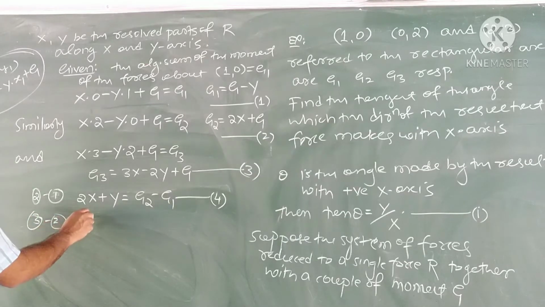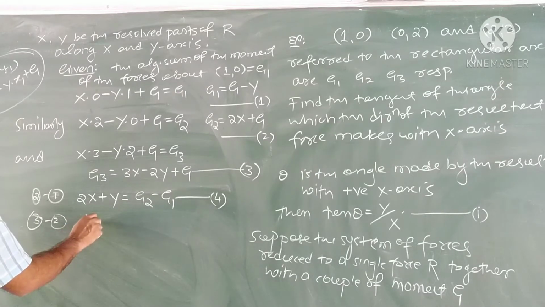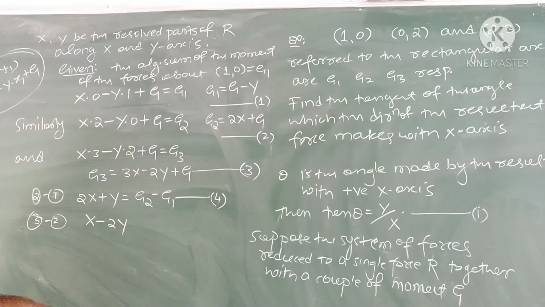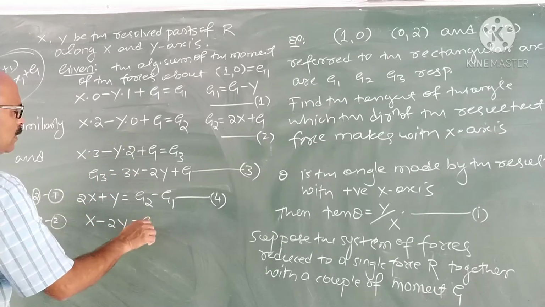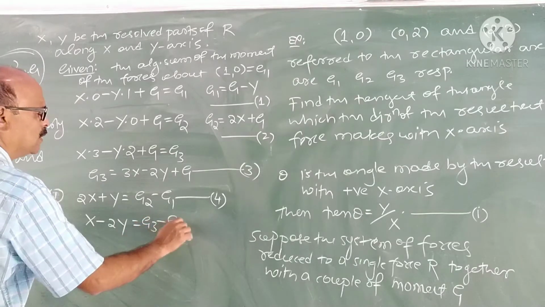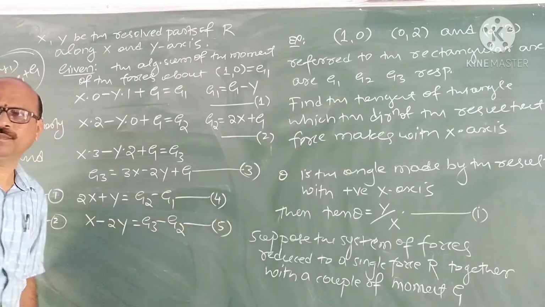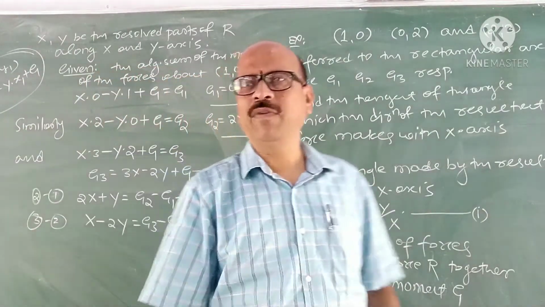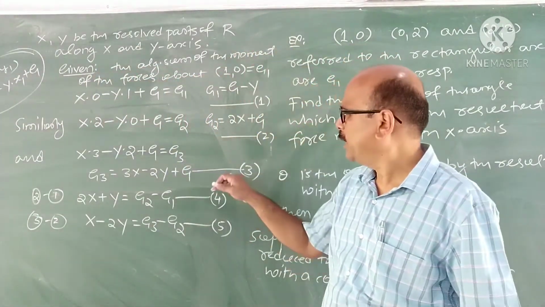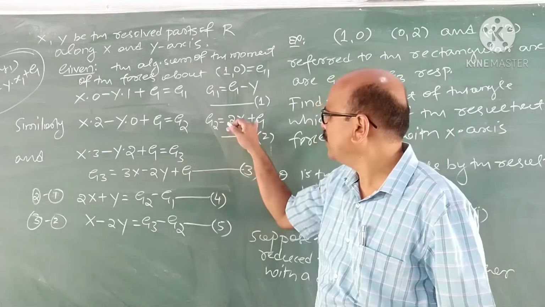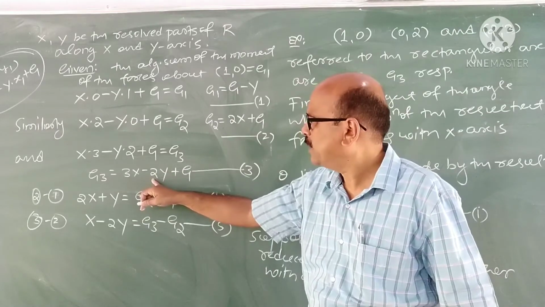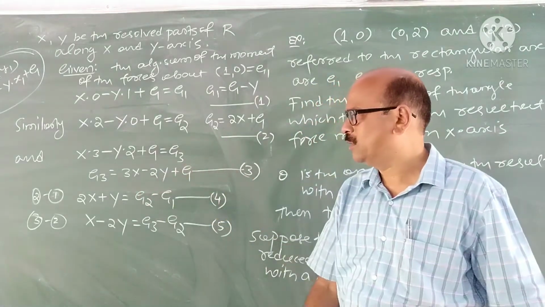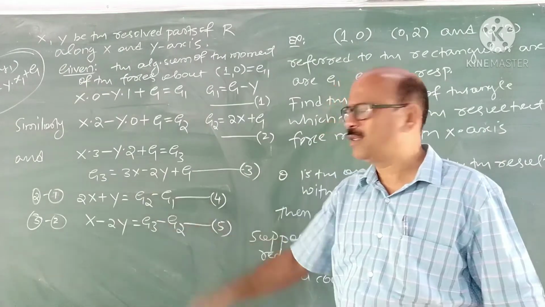What does 3 minus 2 give? X minus 2Y is equal to G3 minus G2. Am I correct here? Verify. Next I have taken 3 minus 2 to eliminate G: 3X minus 2X, X minus 2Y is equal to G3 minus G2. Now from these two find out X and Y.